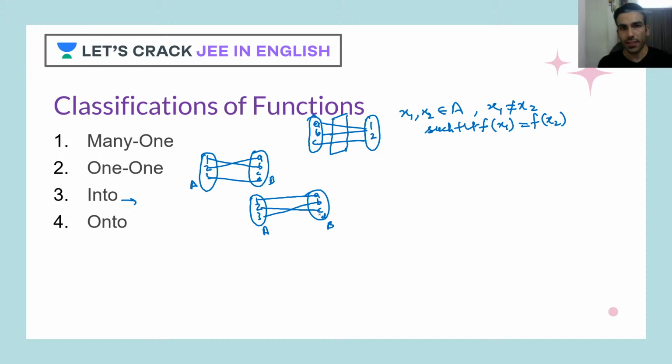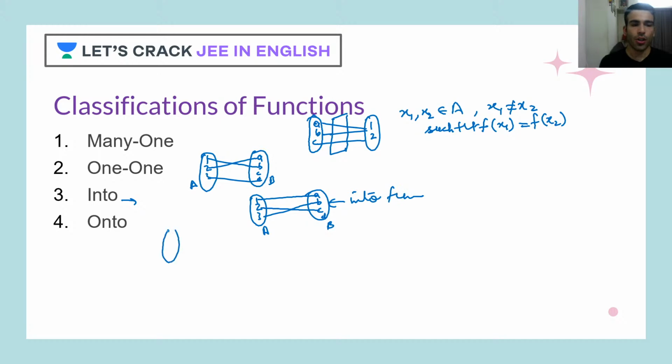There is no necessity, there is no compulsion that every element of B will have its preimage. As you can clearly see here, D doesn't have a preimage. Then it will be called an into function.